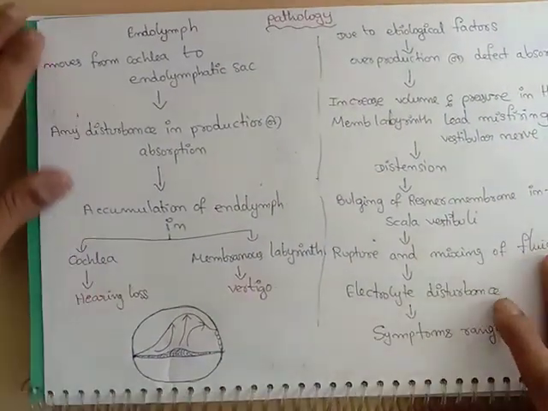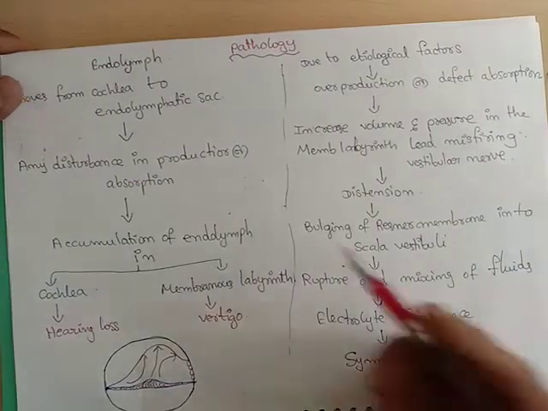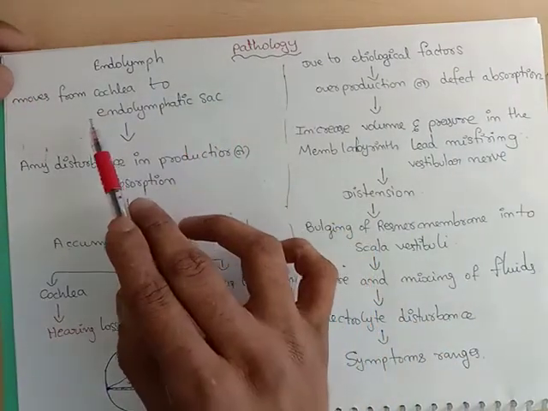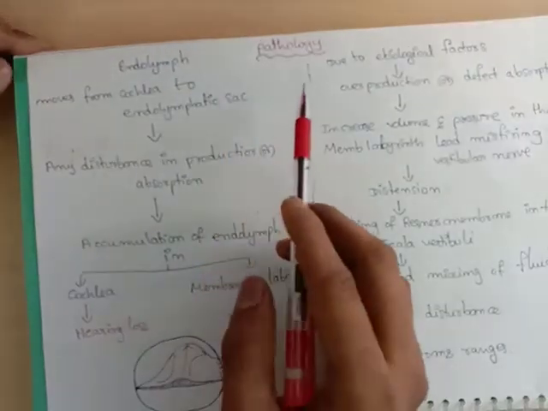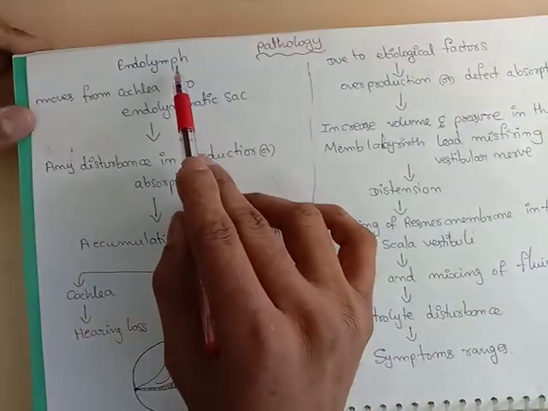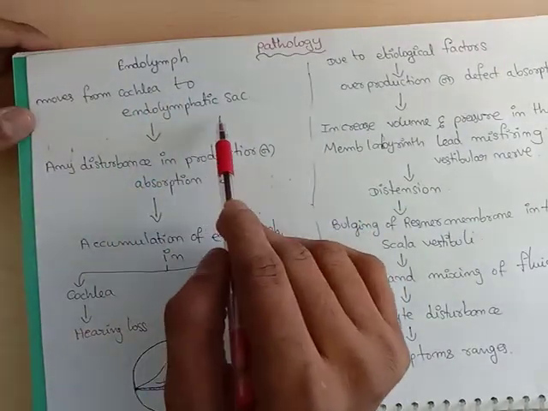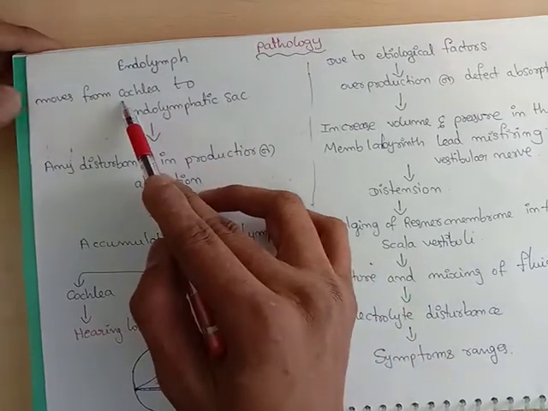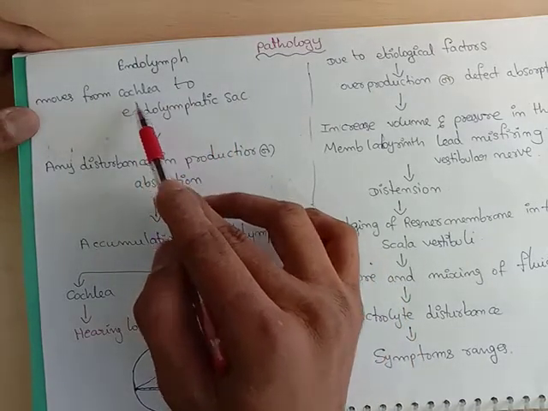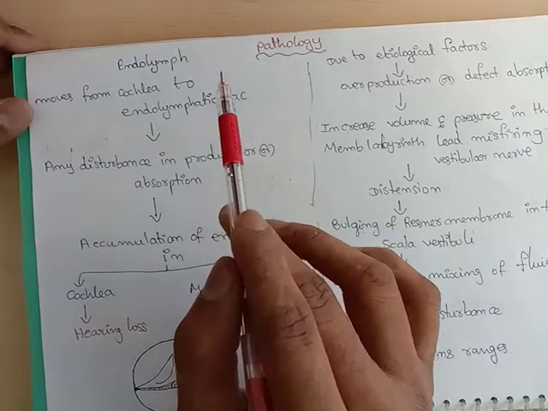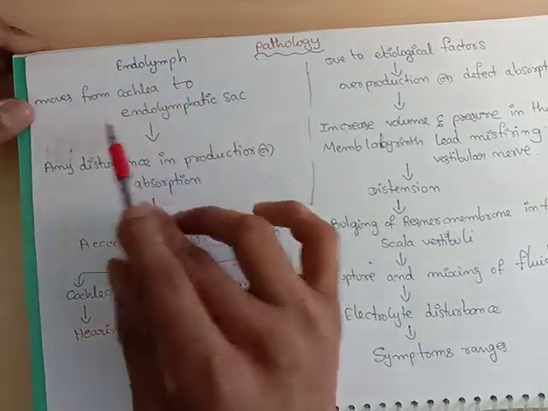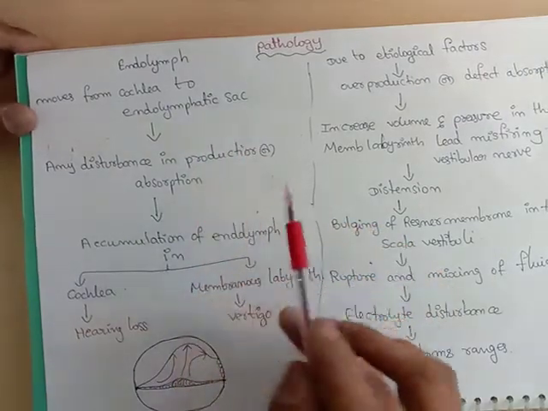Now I will explain the pathology. Already I said normal production of endolymph: endolymph always moves from the cochlea to the endolymphatic sac, because the cochlea is the site of production and the endolymphatic sac is the site of absorption.